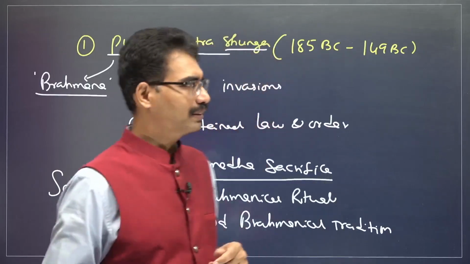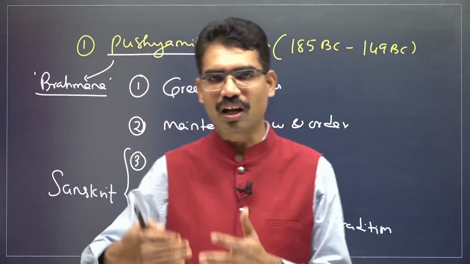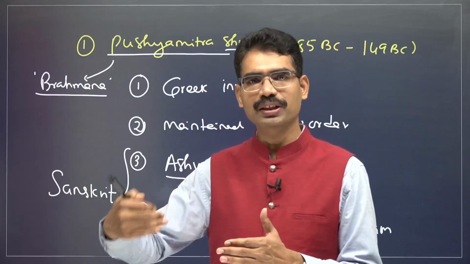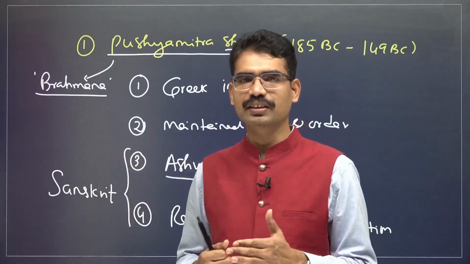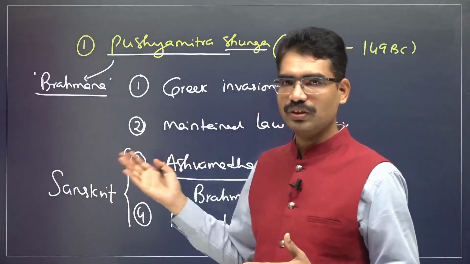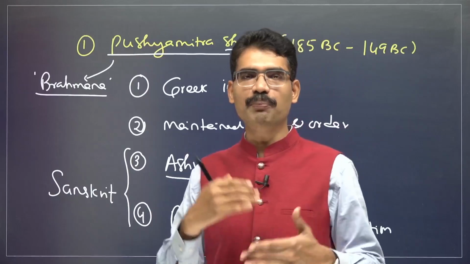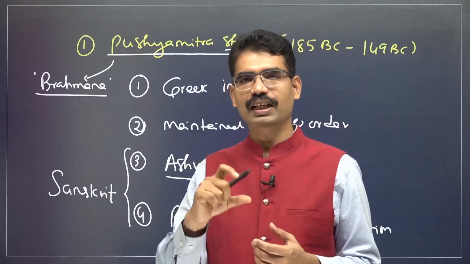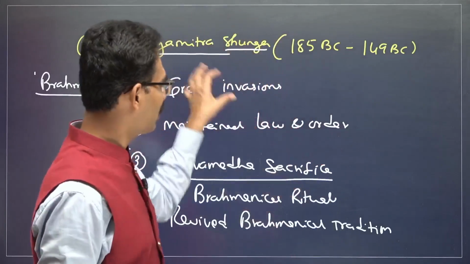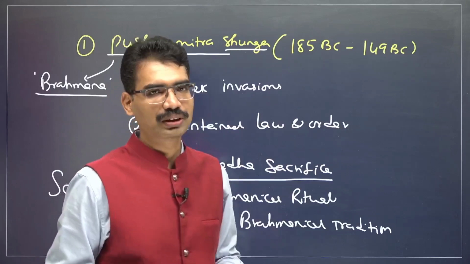Persecution did not take place, but this is considered a kind of revolt because they lost employment and lost patronage. That is why gradually their importance came down in society. Some historical interpretation is that it is a kind of revolt, and after coming to power, he started persecuting the Buddhists. That is one interpretation, given the conditions of this time period and his inclination towards the revival of the Brahmanical tradition.